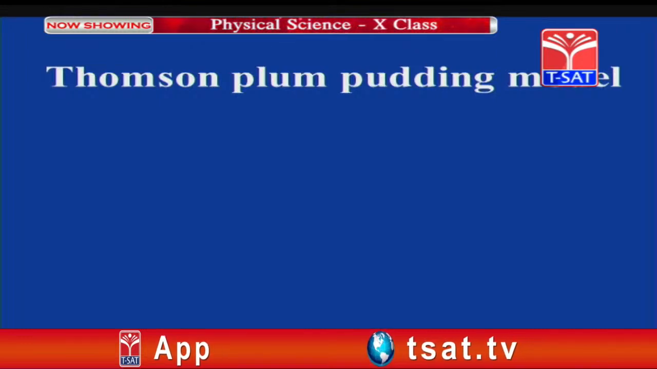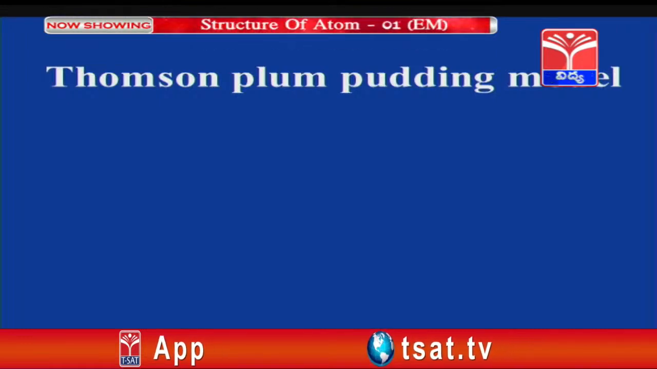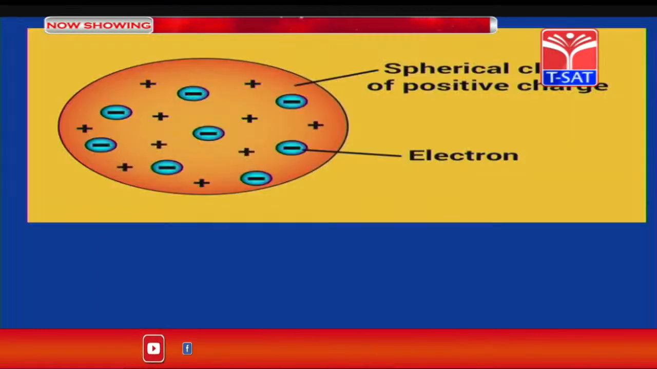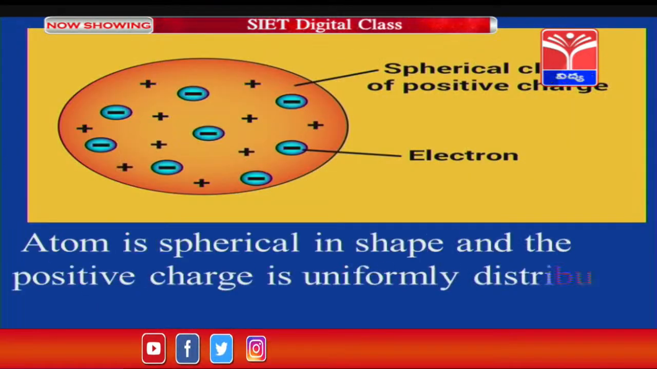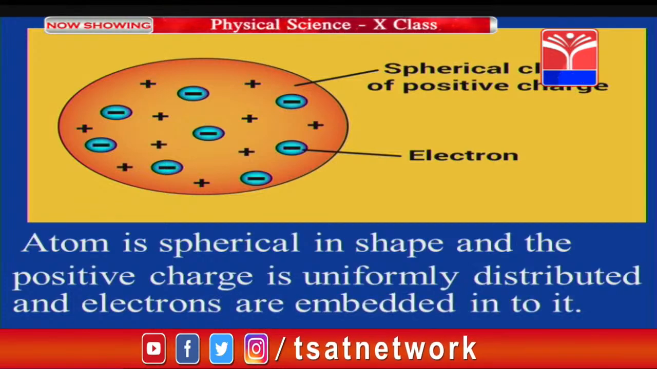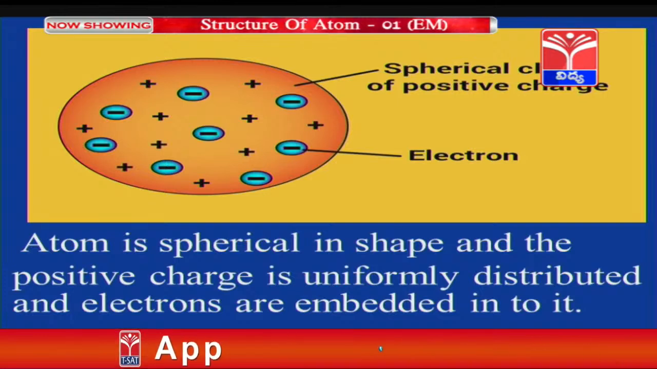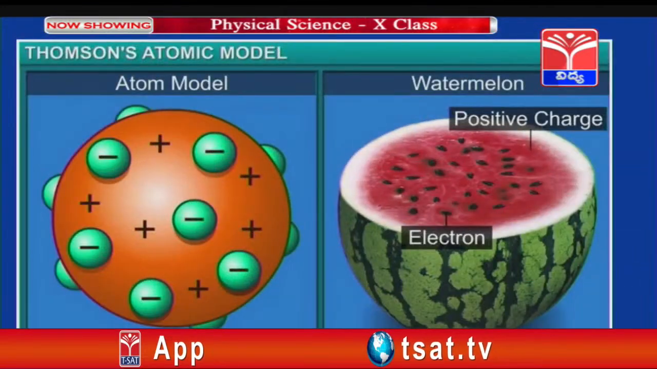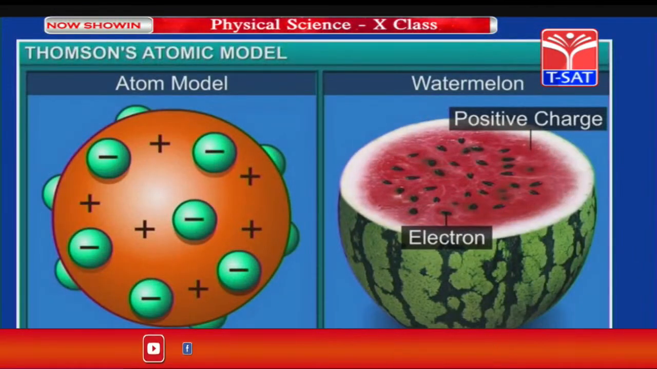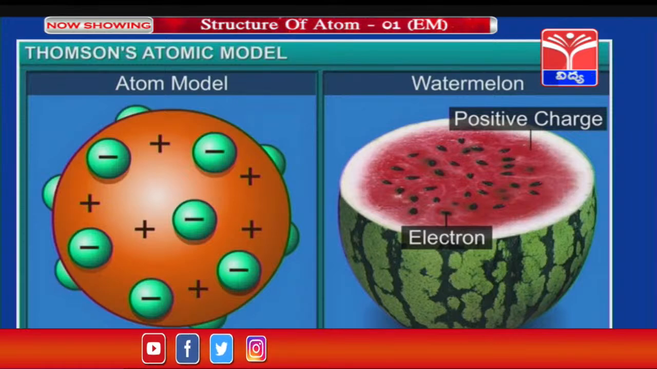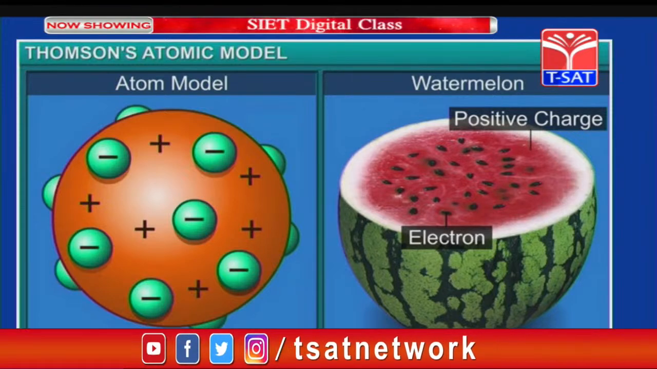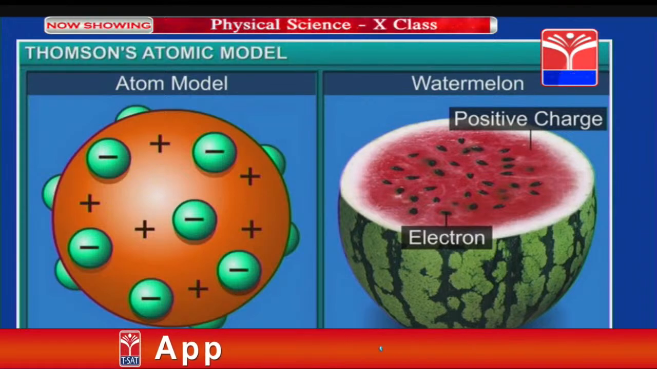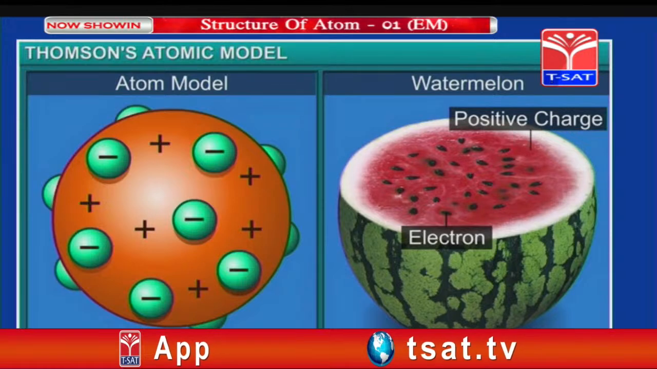Among all, the first one is the Thomson plum pudding model. According to the Thomson plum pudding model, the atom is spherical in shape and the positive charge is uniformly distributed and electrons are embedded into it. Thomson compared the atom with a watermelon: just as in a watermelon the red pulp is distributed and seeds are embedded inside the pulp, in the same way inside the atom electrons are embedded in the positive charge.